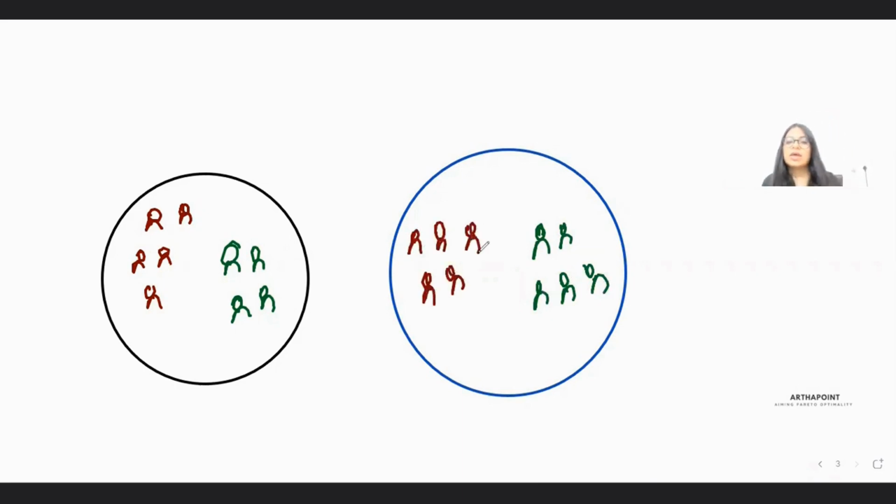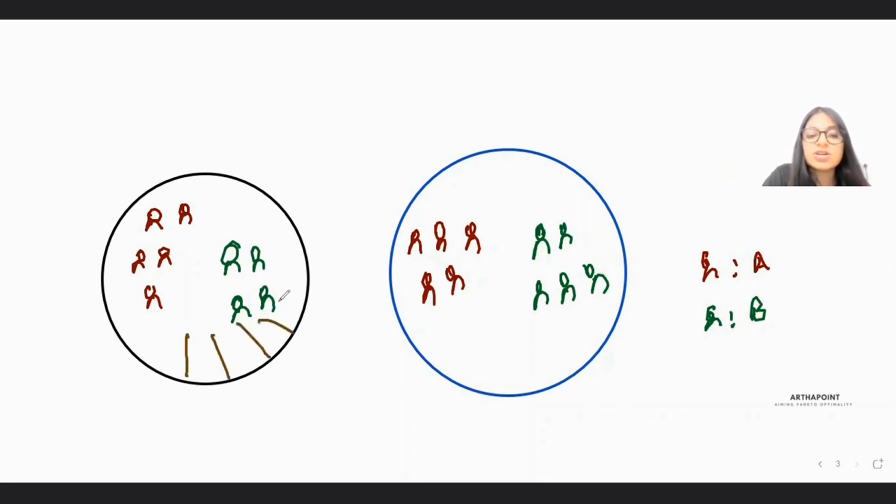Now, these are the people of country A and these are the people of country B. GDP says that whether it is produced by country A people or country B people, as long as it is being produced within the domestic frontiers of the country, within this boundary, it is part of GDP.